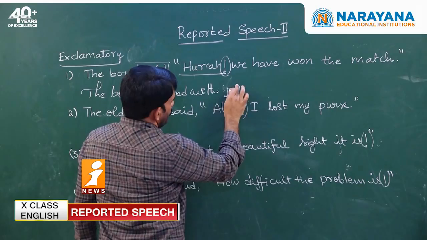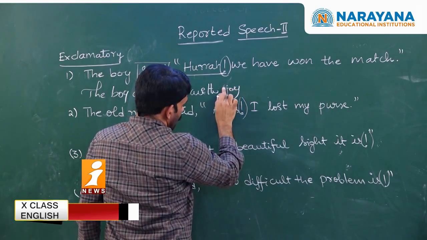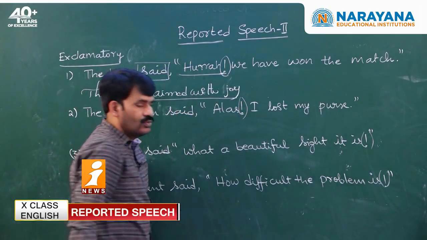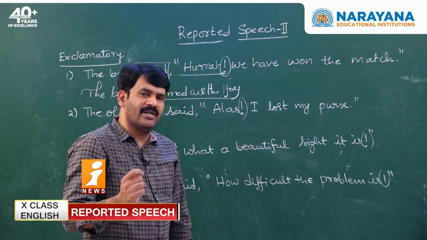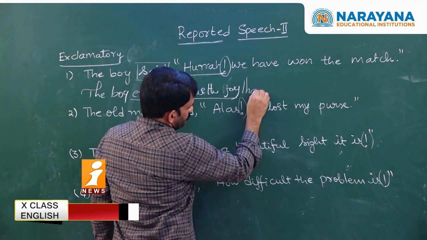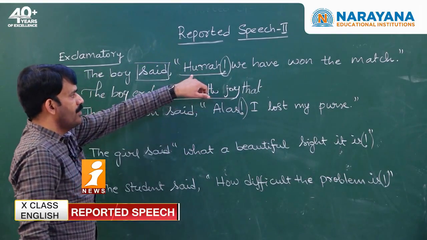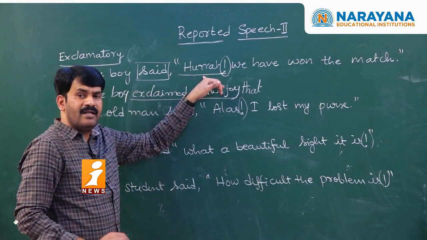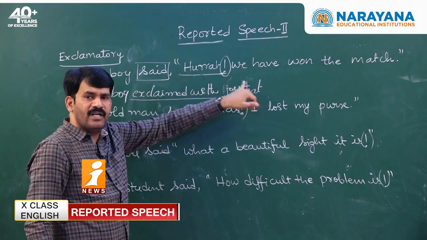Then, once after converting the reporting verb, what am I supposed to do? I need to write a suitable conjunction. What is the suitable conjunction in an exclamatory sentence? The suitable conjunction in an exclamatory sentence is "that." Then there might be a doubt: what about the word hooray? We do not rewrite the exclamatory words of direct speech into indirect speech.